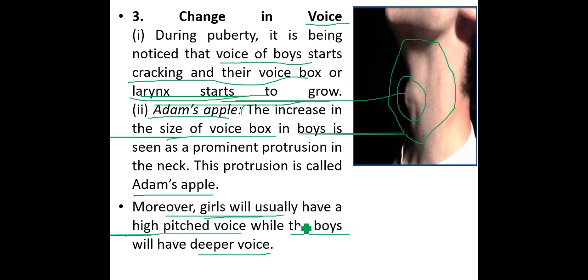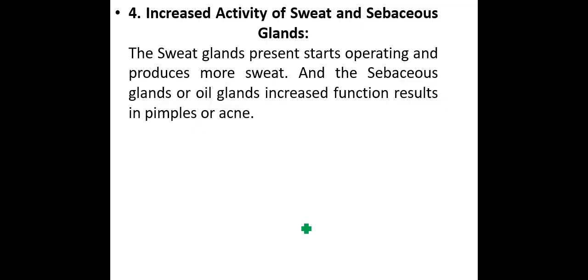Increase in activity of sweat and sebaceous glands. A small child will have less sweat, whereas an adolescent child has more sweat, and this is a case of puberty.